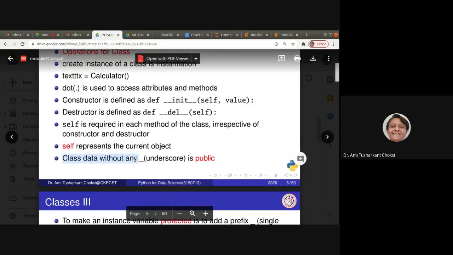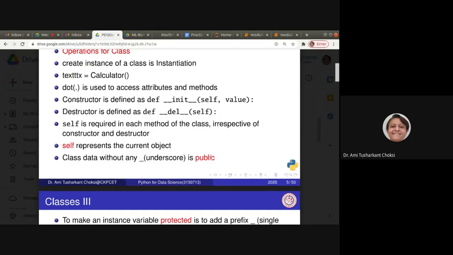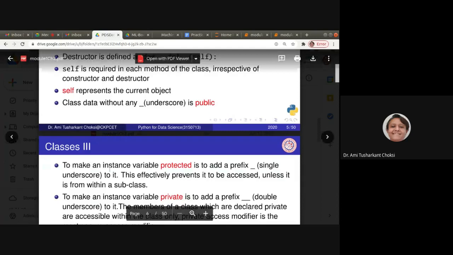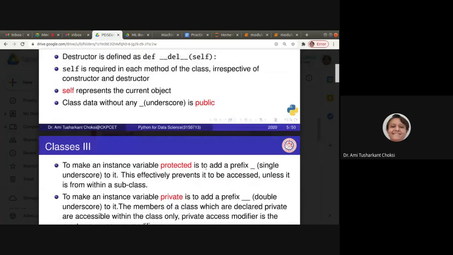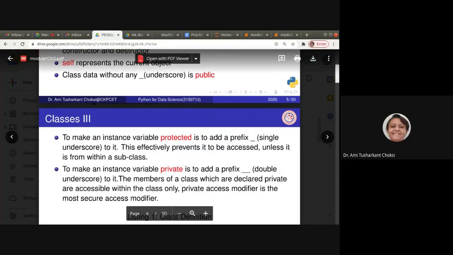Class data without any underscore is public. To make an instance variable protected, add a prefix of a single underscore to it. This effectively prevents it from being accessed unless it is from within a class.